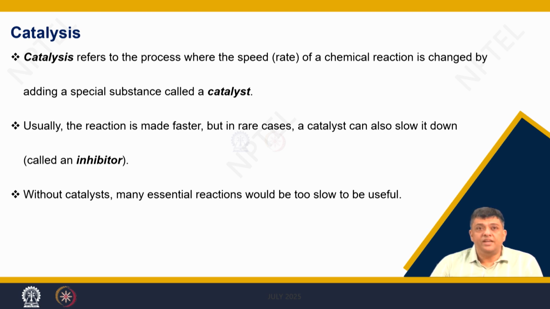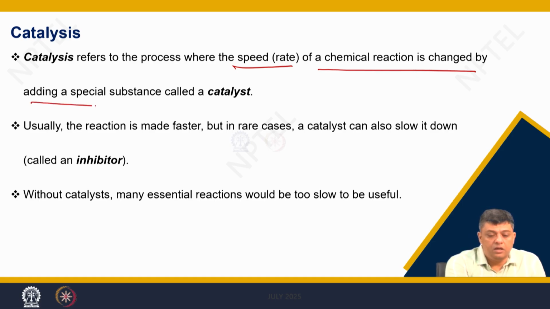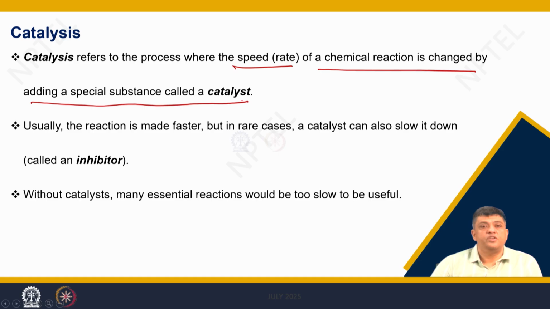Now, catalysis refers to a process where the rate or speed of chemical reaction is changed by adding substances which are called as catalysts.